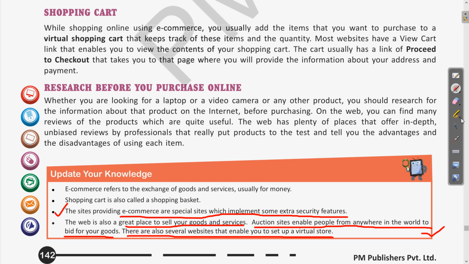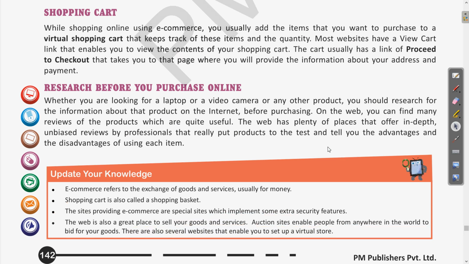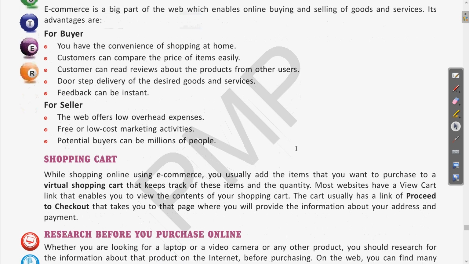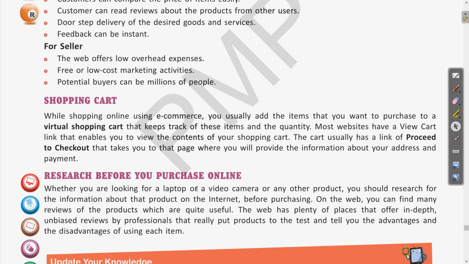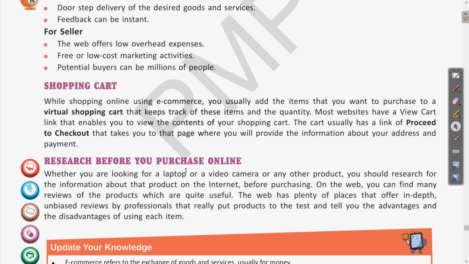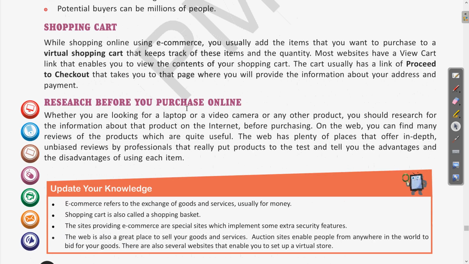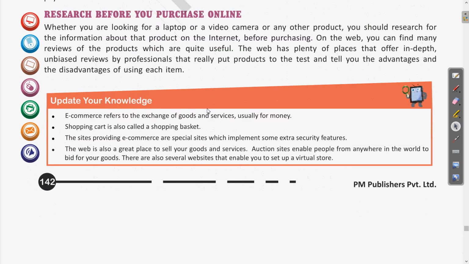These are the business models which we have discussed today. The other points were the advantages of e-commerce for the buyer as well as the seller, the different precautions we should follow, the research we need to do before ordering a product online, and what the shopping cart is and how it is used. This all we have discussed. So read and revise this.